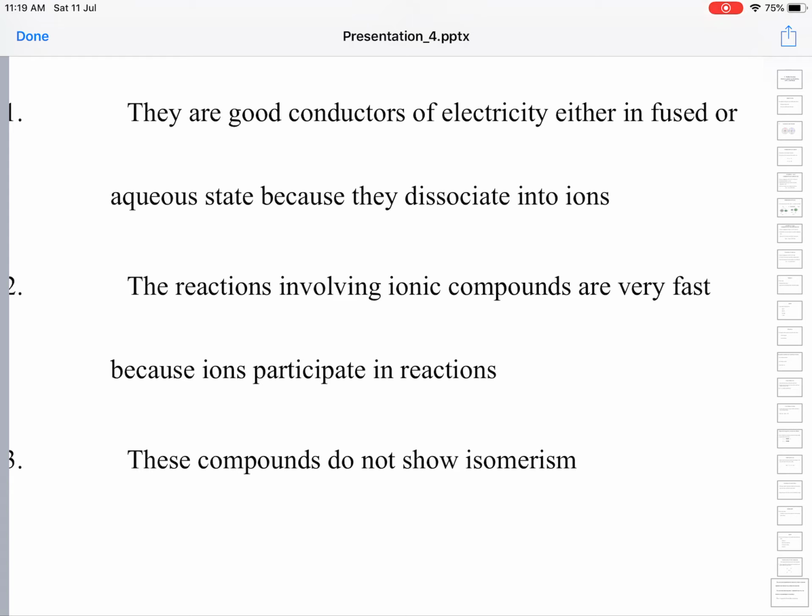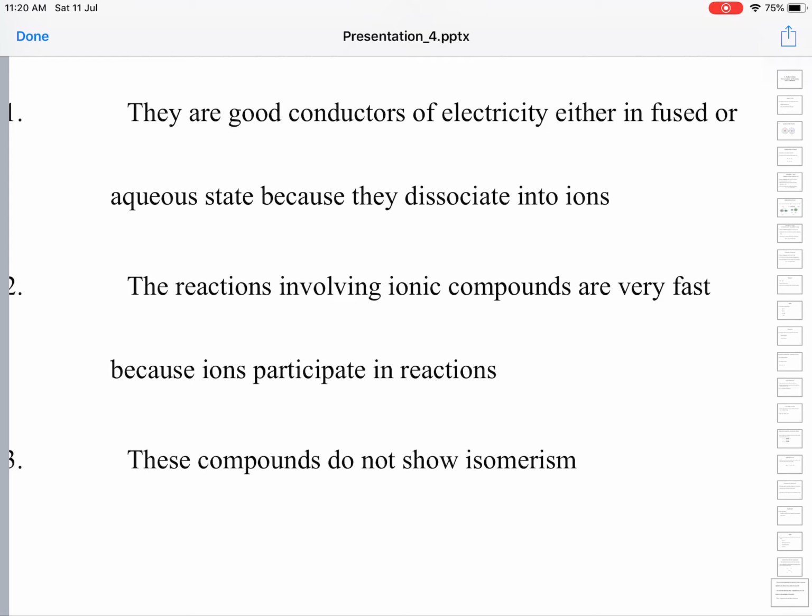So we cannot localize a bond between two ions, because each ion is surrounded by a number of oppositely charged ions. In different directions the attraction is there. So the bond is not localized. A localized bonding results in the formation of isomers. So here you don't have any chance for isomerism, no isomers exist.